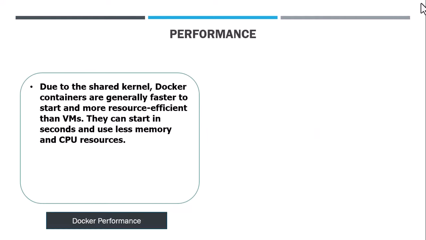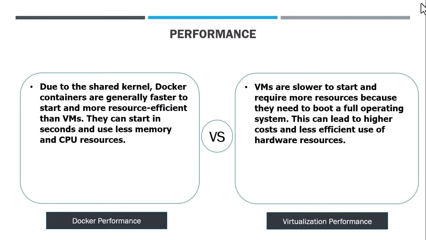Performance. Due to the shared kernel, Docker containers are generally fast to start and more resource efficient than a VM. They can start in seconds and use less memory and CPU resources. On the other hand, VMs are slow to start and require more resources because they need to boot a full operating system. This can lead to higher cost and less efficient use of hardware resources.